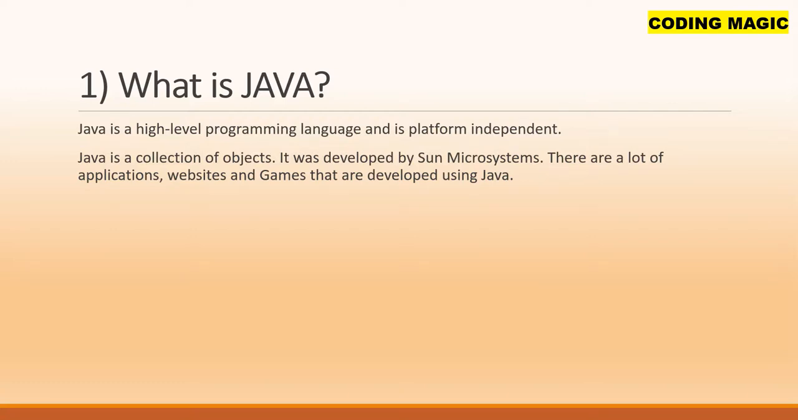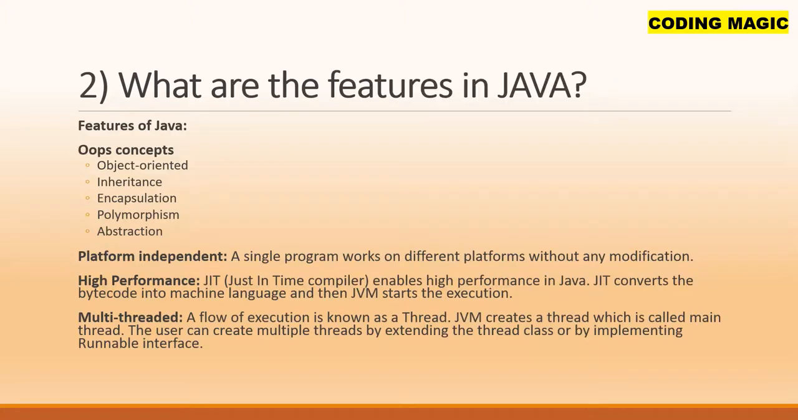The first question is, what is Java? Java is a high-level programming language and is platform independent. Java is a collection of objects. It was developed by Sun Microsystems. There are a lot of applications, websites, and games that are developed using Java.